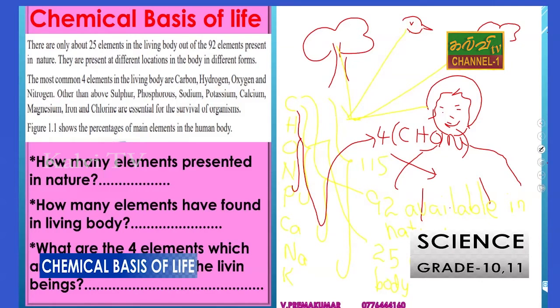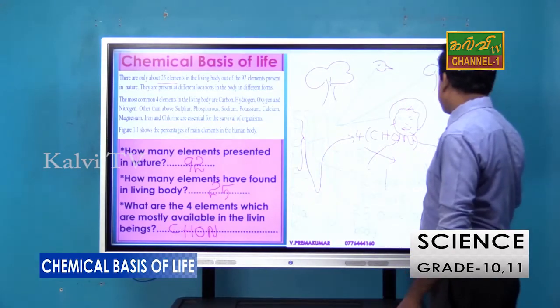Here the first question they are asking is, how many elements are present in nature? About 92 elements are present in nature. How many elements have been found in the living body? They already set it here, 25. So 25 elements are available in the living body. What are the 4 elements which are mostly available in living beings? That means C, H, O, N. These are the 4 important elements that construct the body.